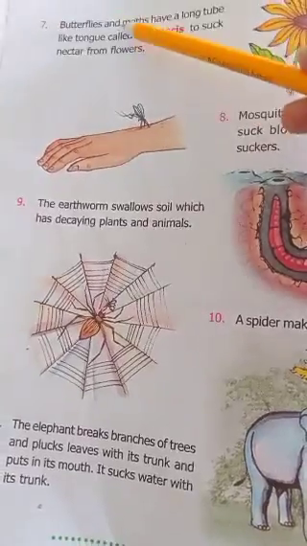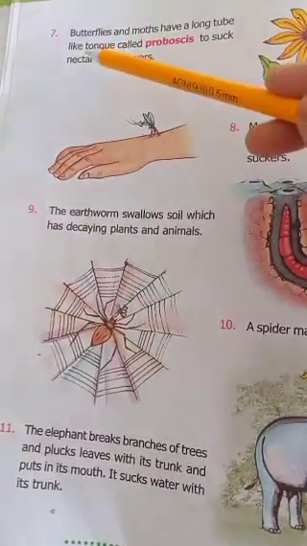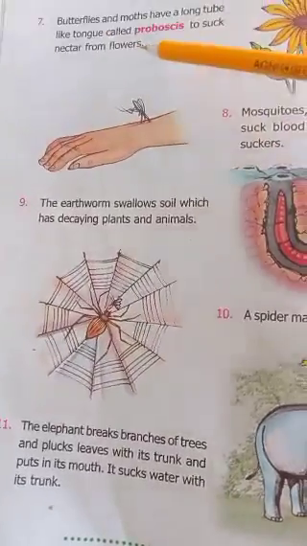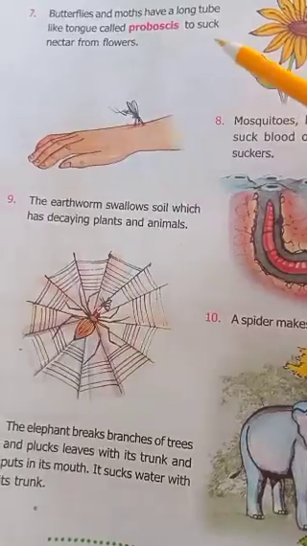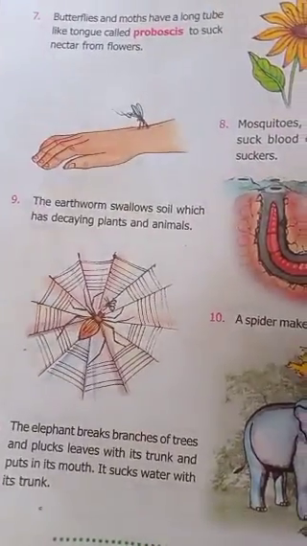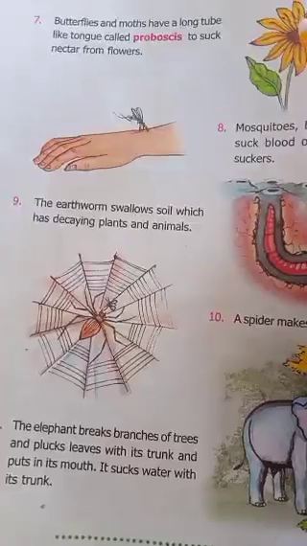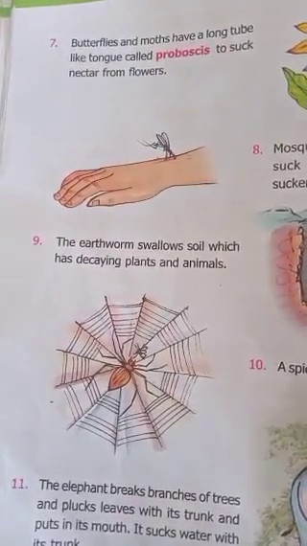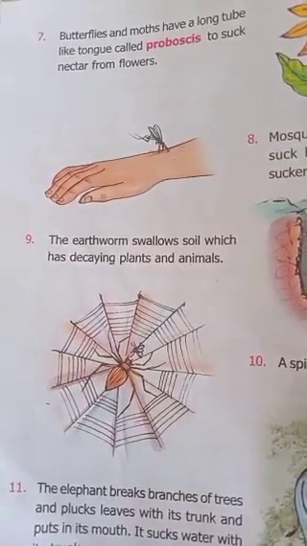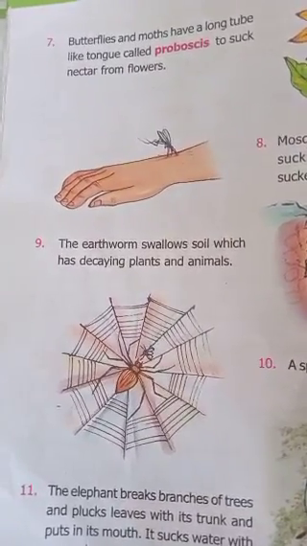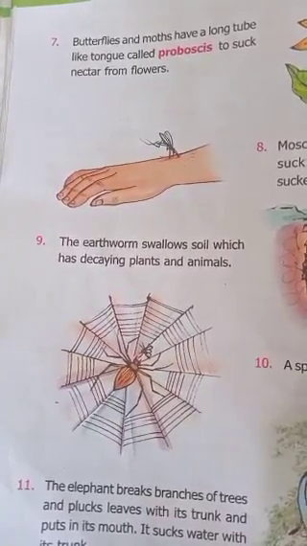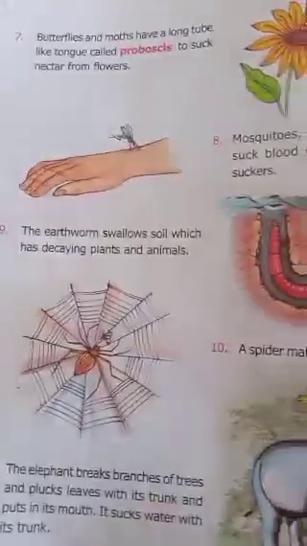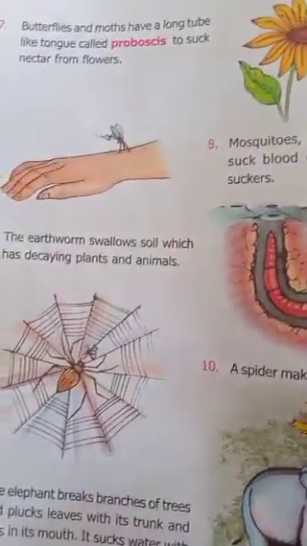See, butterflies and moths have a long tube-like tongue called proboscis to suck nectar from flowers. Butterflies and moths, what do they have? A long tube called proboscis, sorry children, a long tongue called proboscis. How are they using that long tongue? To suck nectar from the flowers. Nectar means honey from the flowers. Butterflies take honey from the flowers, yes or no? They are using it to suck nectar from the flowers.